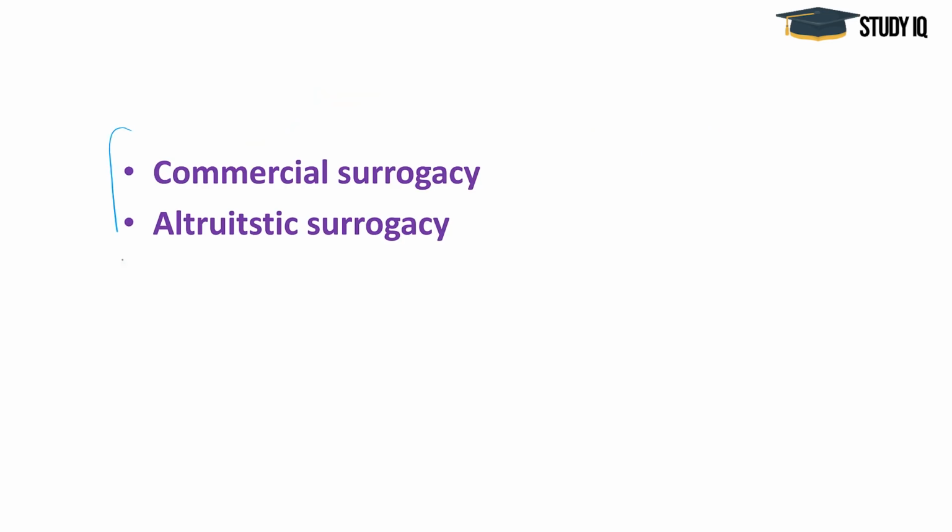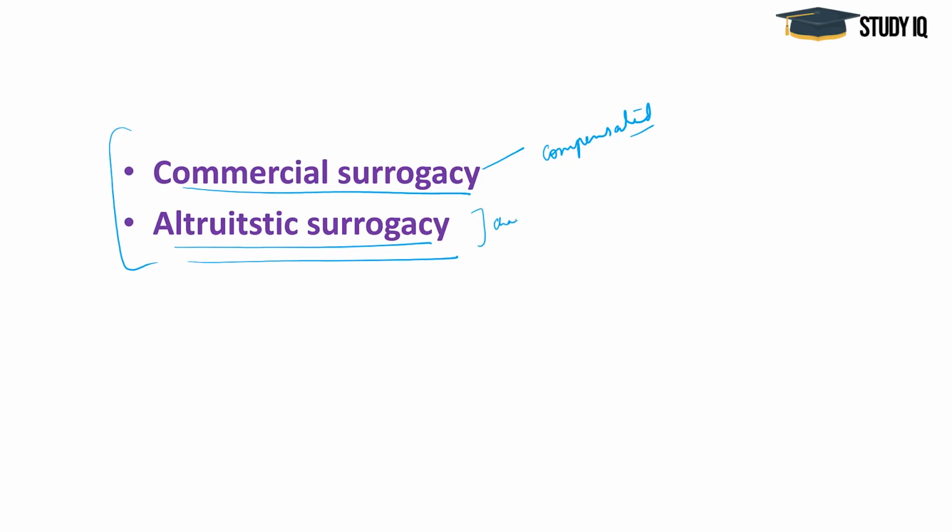Now there are two kinds of surrogacy: commercial surrogacy and altruistic surrogacy. In commercial surrogacy, the term generally refers to any surrogacy arrangement in which the surrogate mother is compensated for her services beyond reimbursement of medical expenses. And in altruistic surrogacy, the term refers to an arrangement in which a woman volunteers to carry a pregnancy for intended parents without receiving any monetary compensation in return. So it is a kind of charity surrogacy.